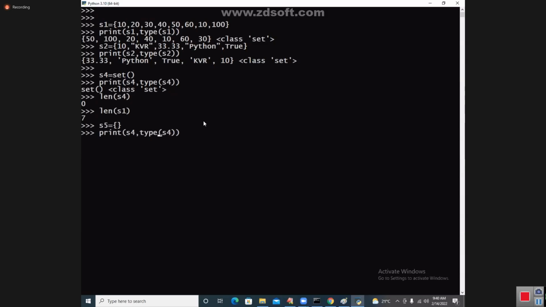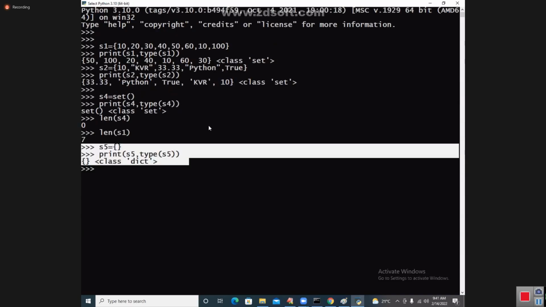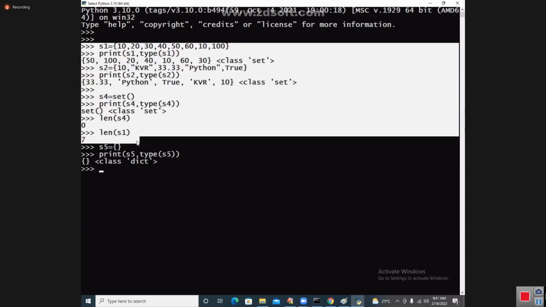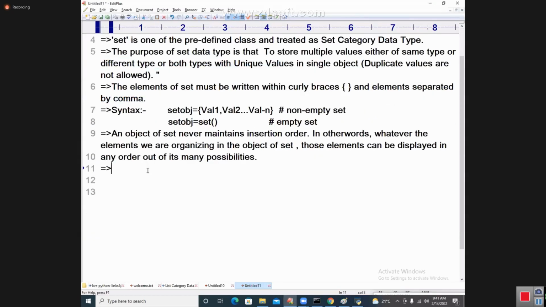Which is a dict data type, it is S5 and S5. Here, I got it. This is called something like this. It is not a set. It is called a dict type. So be careful about understanding this mechanism. I hope that you people are following up to here. I will copy this example in our place. Coming to the next area here.